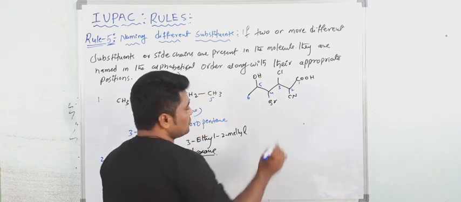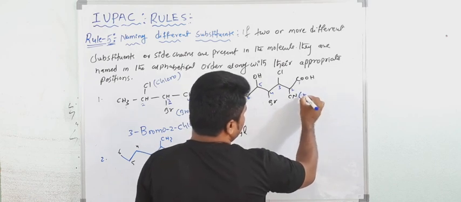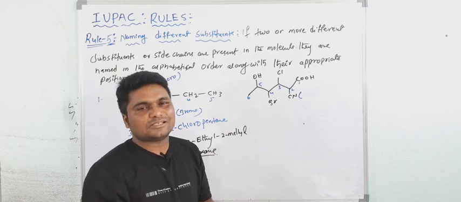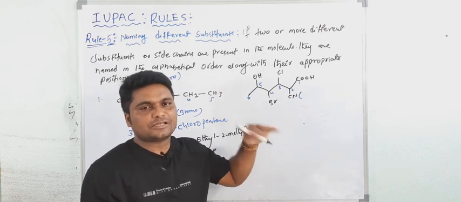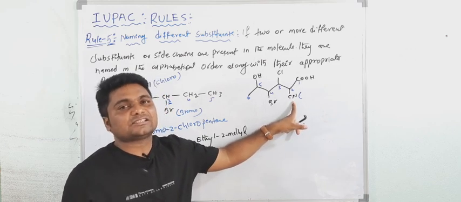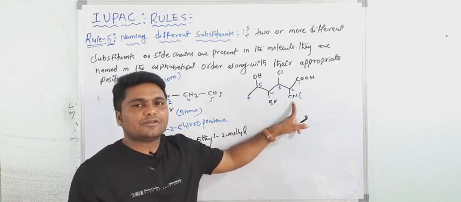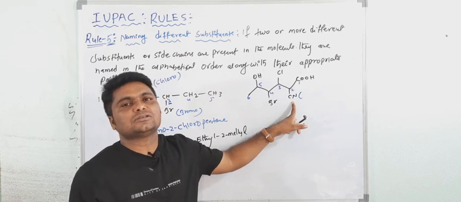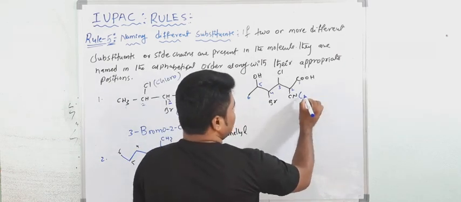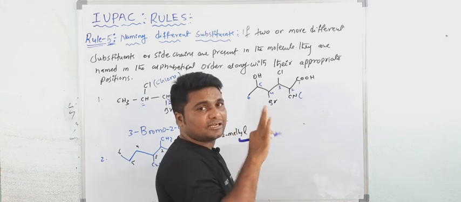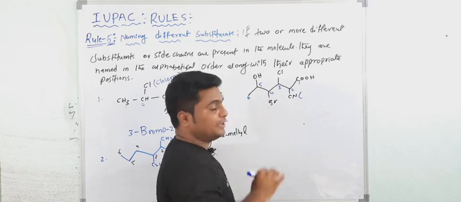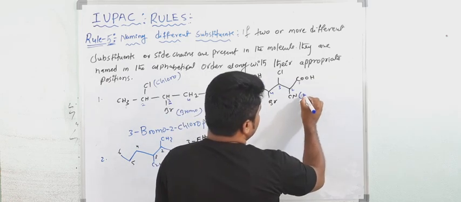Okay. Now CN means what? What is the prefix of CN? Because every functional group has two names. One is prefix, one is suffix. Prefix means substituent. Suffix means functional group. So actually cyanide, when cyanide is suffix, then we call it nitrile. But when cyanide is prefix, this is called cyano. Understood? So in suffix and prefix I already explained that one. Okay? So if you have any doubt, see that video. So cyanide, this is cyano.